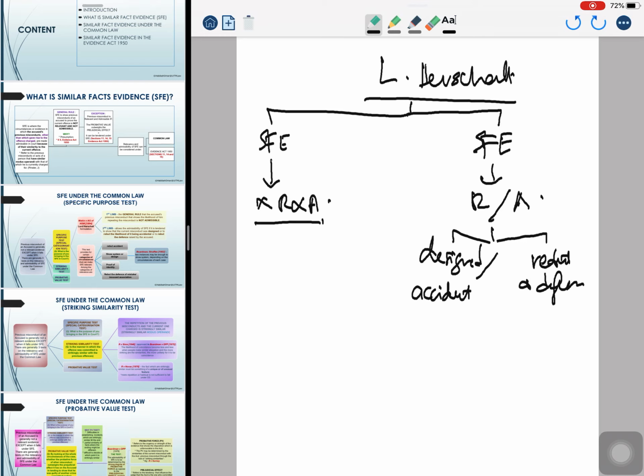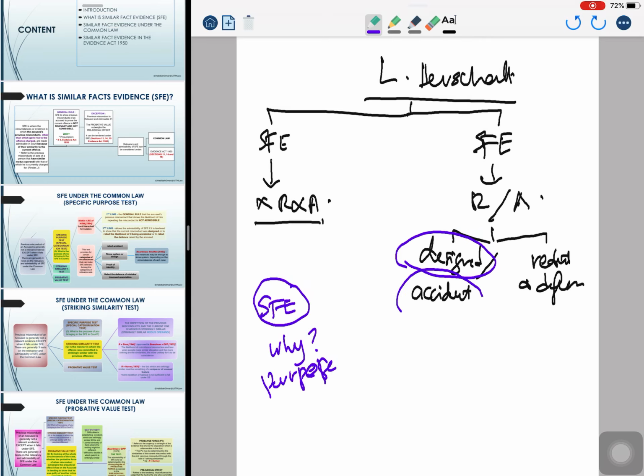If you want to bring the similar facts evidence in the court, say you have here SFE, you have the previous misconduct here, you have to ask the question, why are you bringing in the previous misconduct? What is the purpose? Now, if the purpose is to show that the action was designed or to rebut an accident, or the purpose is to rebut the existence of a defense, then similar facts evidence can be tendered to show that.